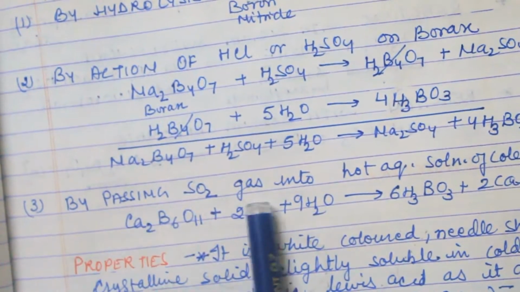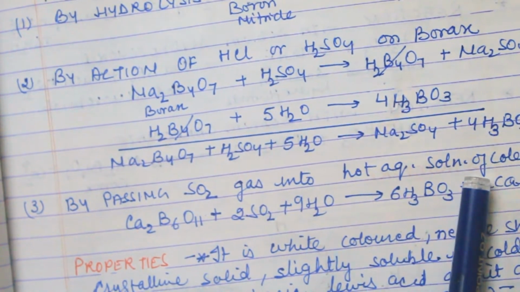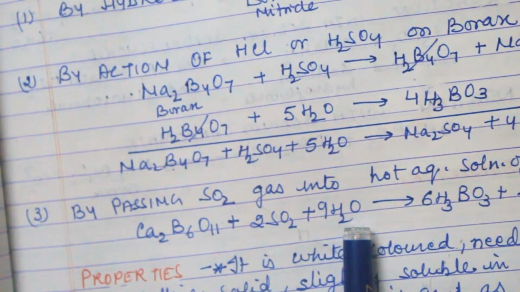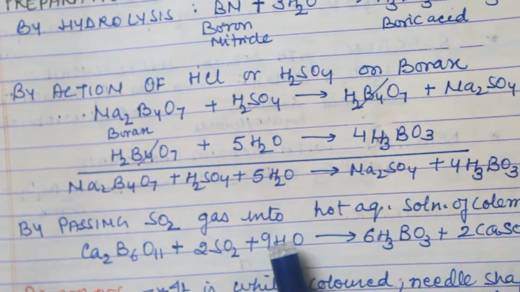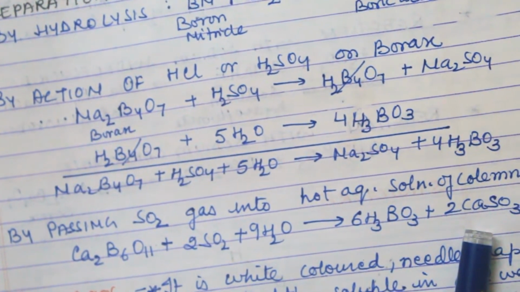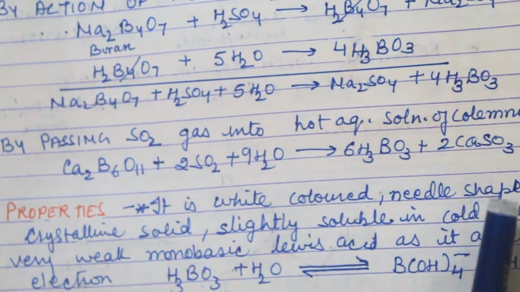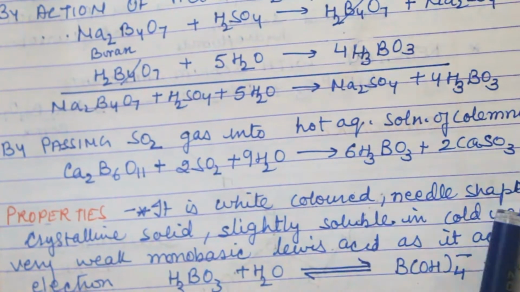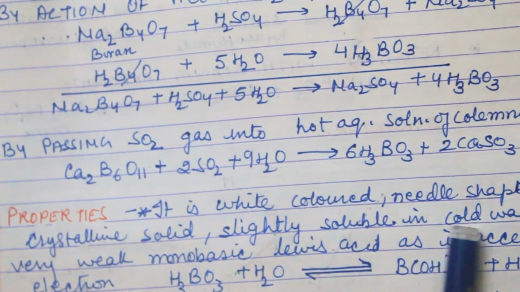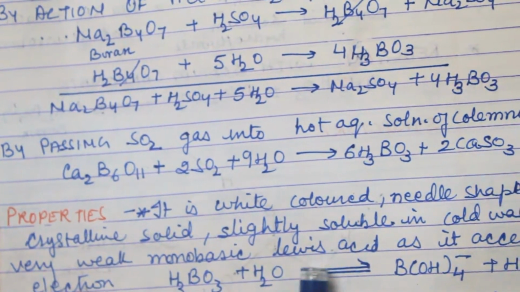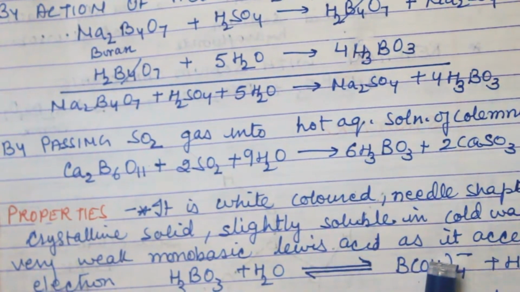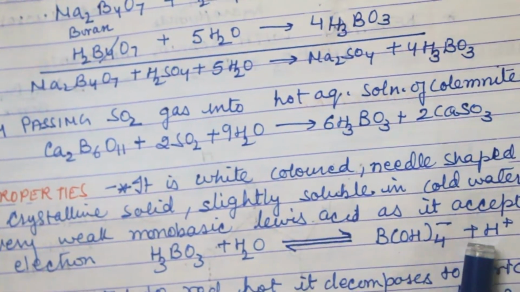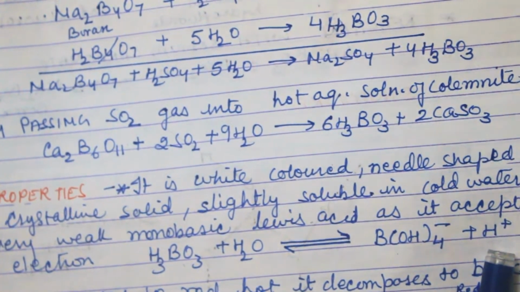On passing SO2 gas in a hot aqueous solution of colemanite, when it reacts with SO2 and 9 molecules of water, it forms boric acid and calcium trisulfate. Now properties: it is a white colored, needle shaped crystalline solid, slightly soluble in cold water, a very weak monobasic Lewis acid, as it accepts electrons. Why is it an acid? Because it accepts electrons or donates one proton.